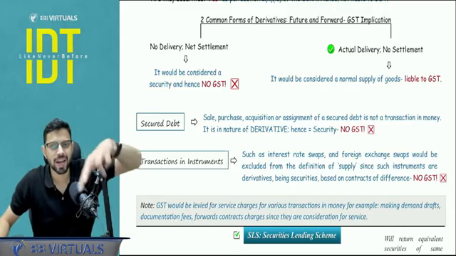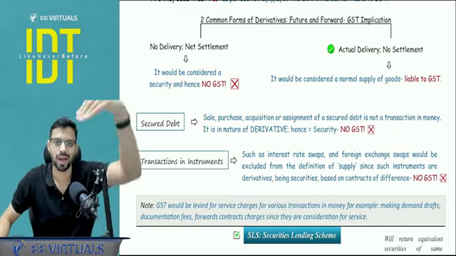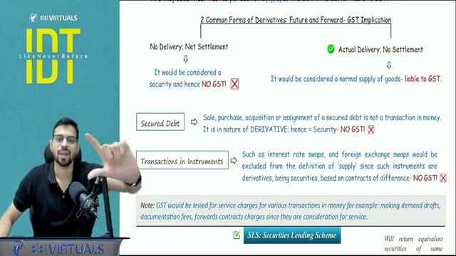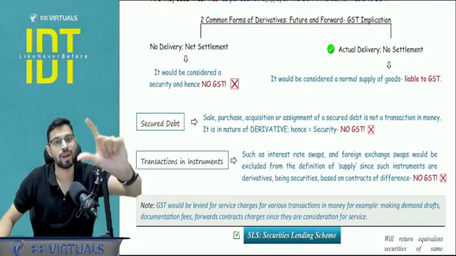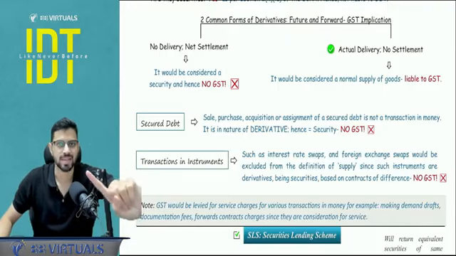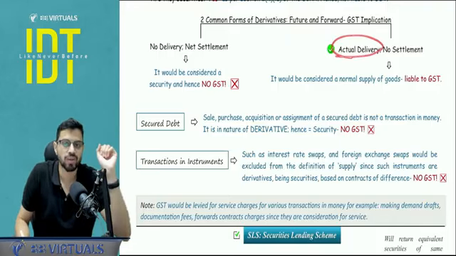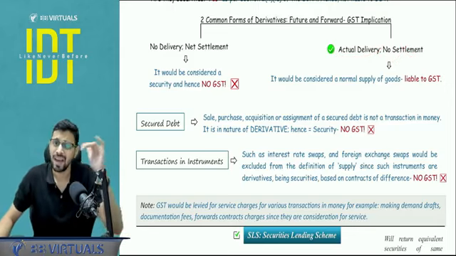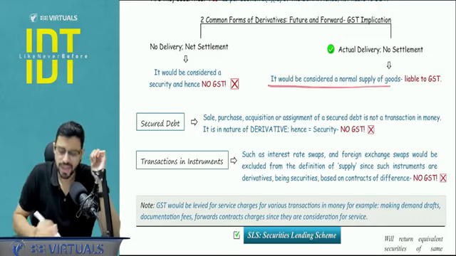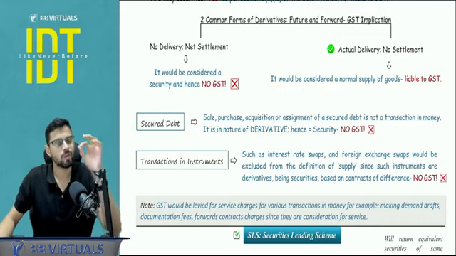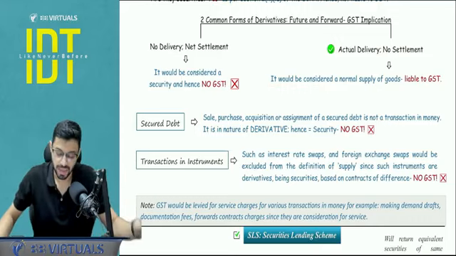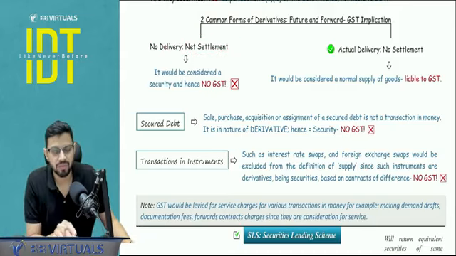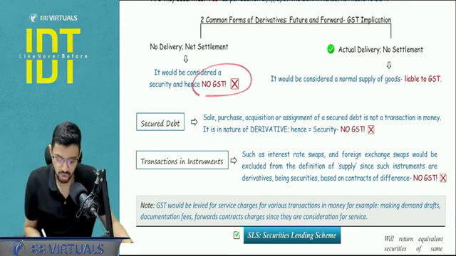So basically two parties are entering into a contract. One thinks that the price will go up, the other thinks that the price will go down, and at the expiry of the contract, they say that I don't want the delivery of the rice, we were just betting on the price of the rice. So there the settlement is taking place. But if there is actual delivery of the rice and not any net settlement on expiry, then it would be considered a normal supply of goods and the GST will be applicable. But if there is net settlement and not a delivery, then this will remain a contract of derivative, and derivative is outside the scope of GST, hence no GST.